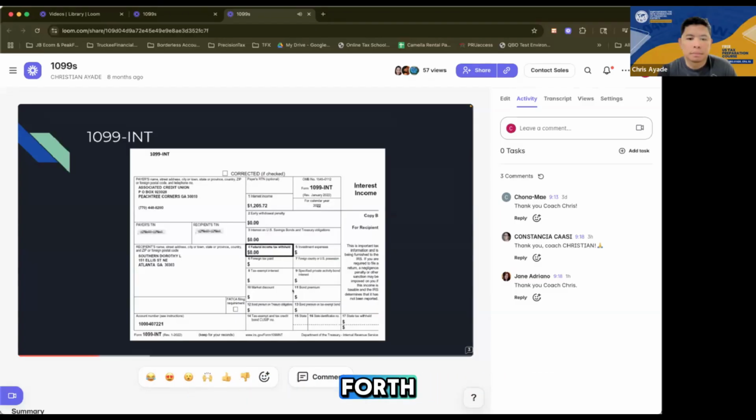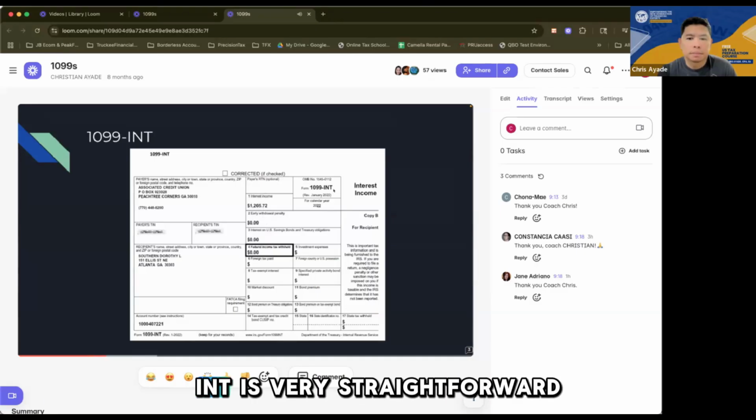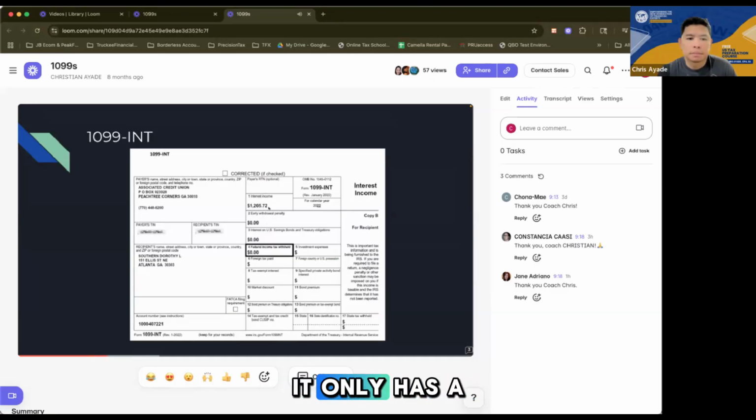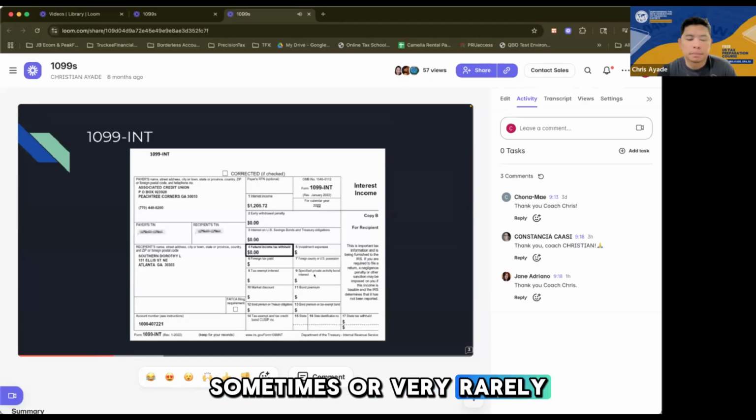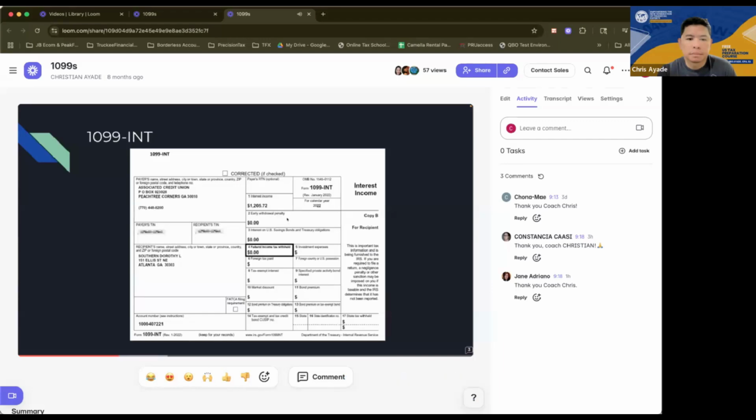Your cue is the box number. Most often than not, you'd only have box one, based on my experience. INT is very straightforward. It only has a number on the first box. Sometimes, or very rarely, you get withholding and some penalty for early withdrawal, but again, it's very rare.